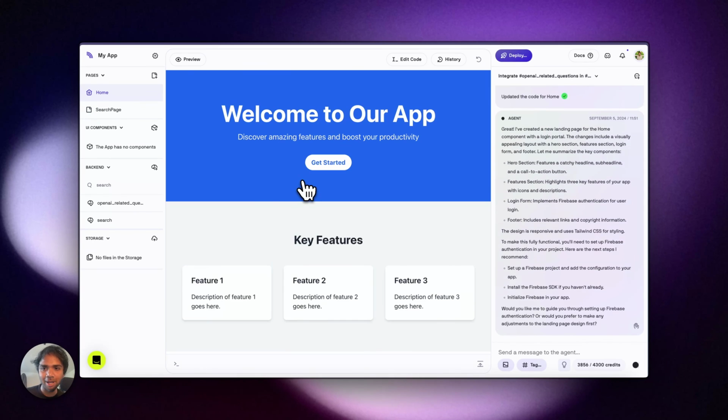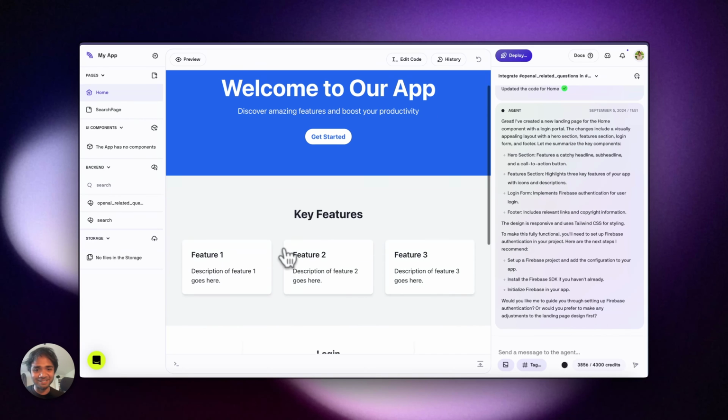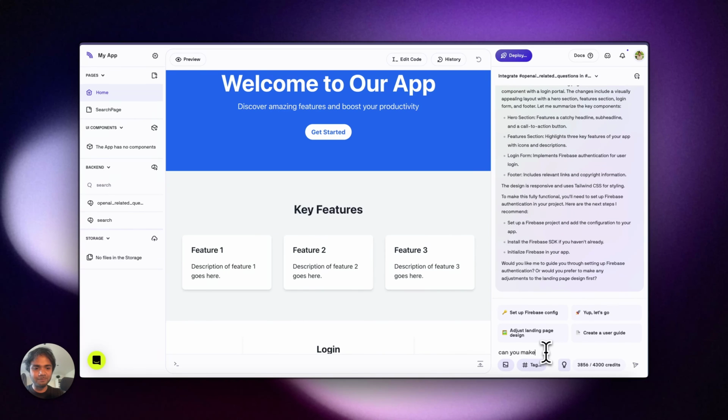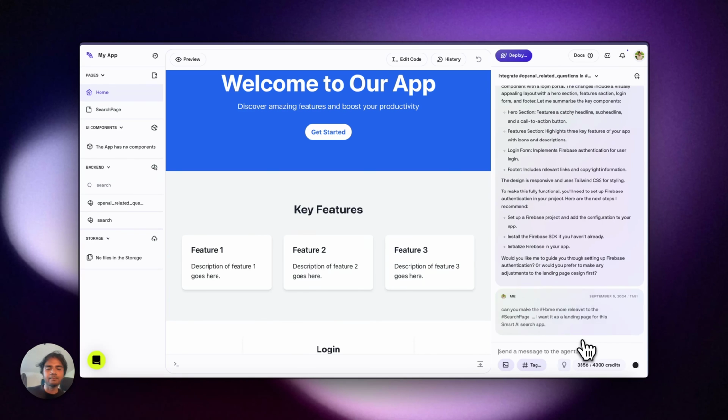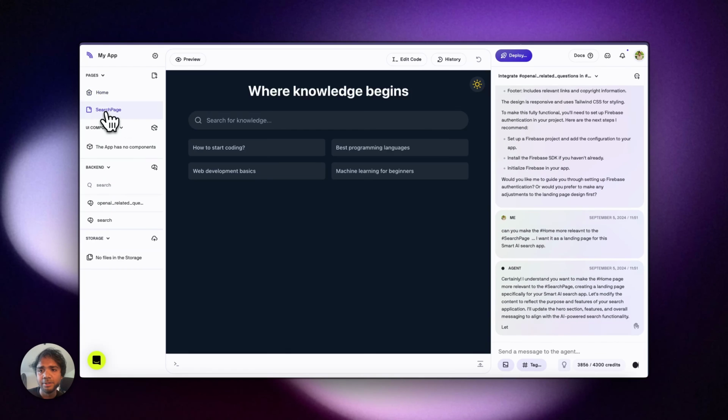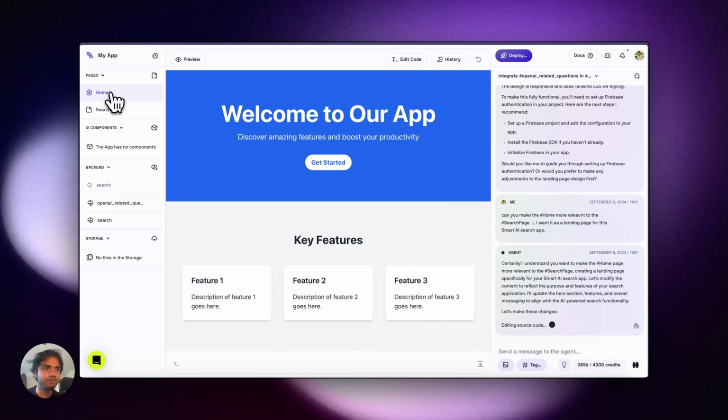So we have a landing page. Can you make the home more relevant to the, I want it as a landing page for this smart AI search app. Yeah, I wanted to make it much smarter. So I think, yeah, that's something which we need.